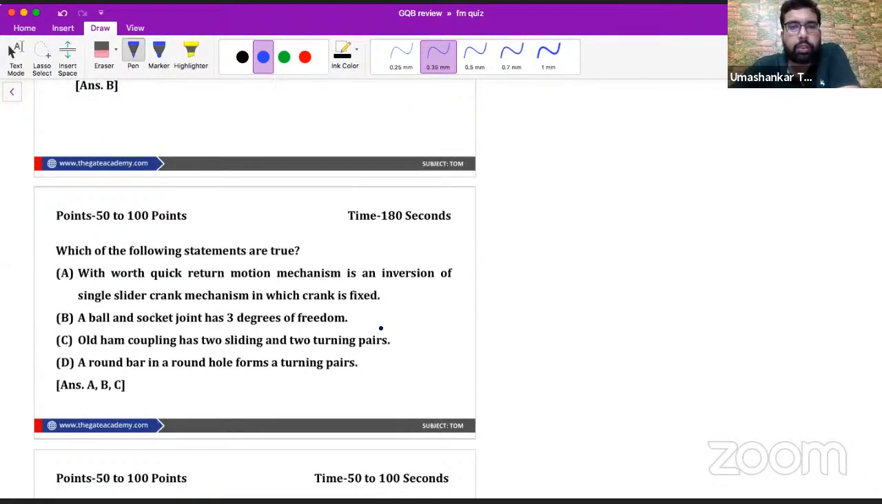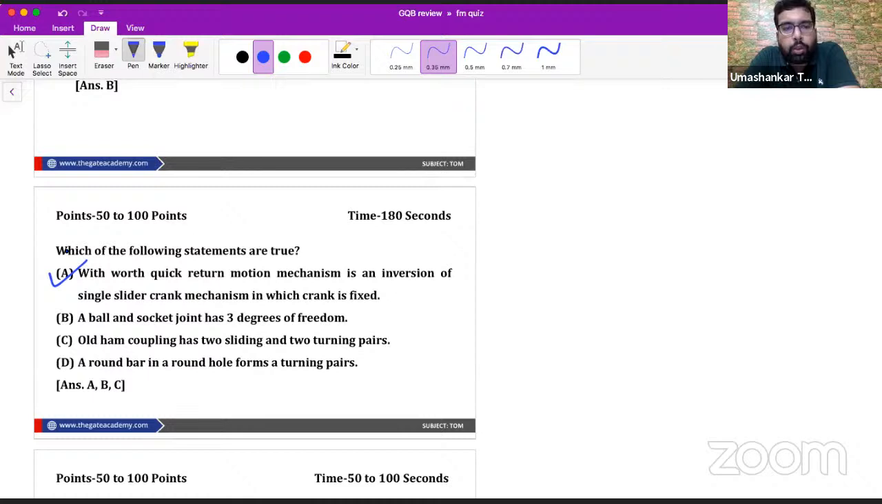Now coming to the fourth statement. This is a theoretical statement. Whitworth quick return motion mechanism is an inversion of single slider crank mechanism in which the crank is fixed. Very true, isn't it? Yes. We know Whitworth quick return mechanism is an inversion of single slider crank mechanism in which the crank is fixed. Very good.